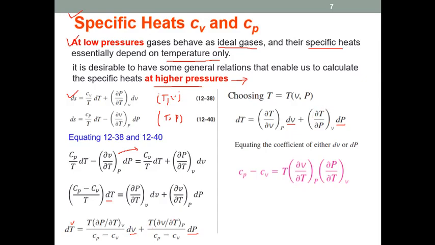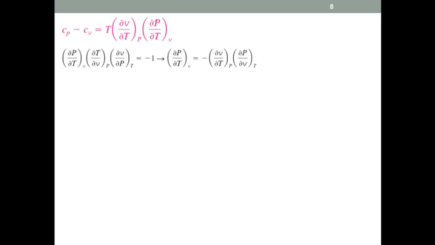This coefficient is equal to this one, and then from here, Cp minus Cv, just to rearrange, will be equal to this one, whereas this one can be replaced by using the cyclic relation. Cyclic relation means when we have three variables, let's say pressure, temperature, and volume, then we can write the cyclic relation like partial P by partial T, partial T by partial V, partial V by partial P, that's equal to minus 1. But we need this variable, partial P by partial T.